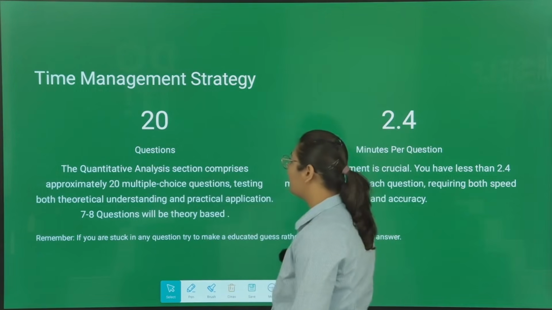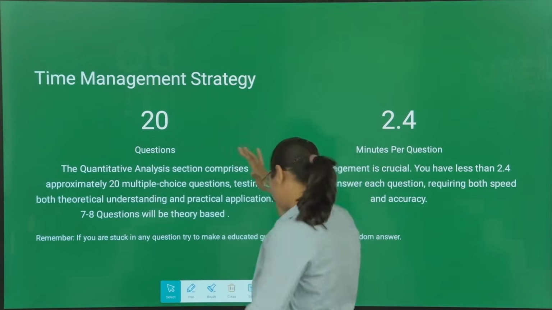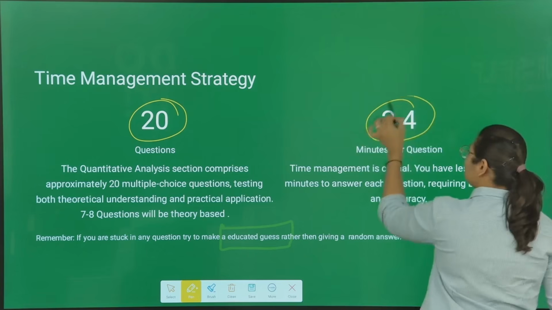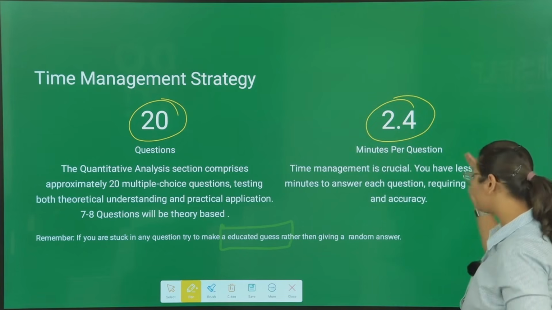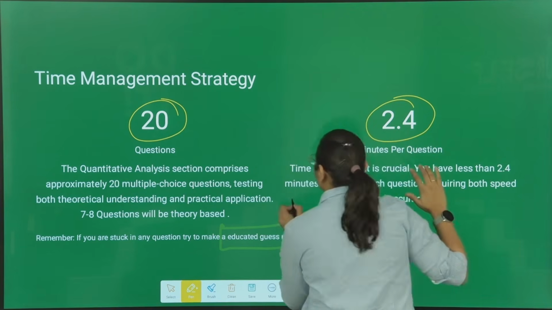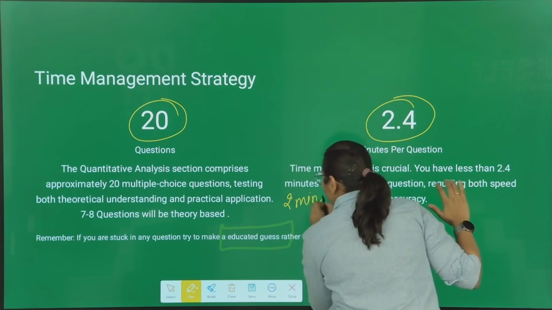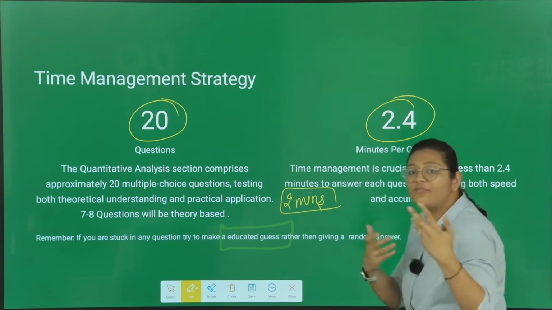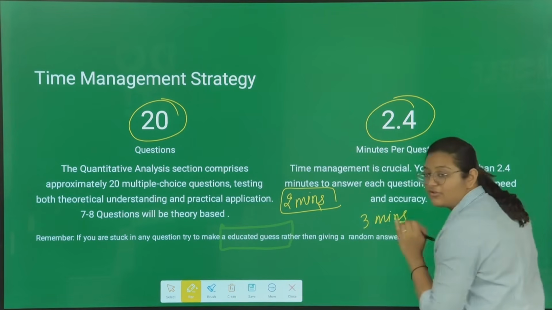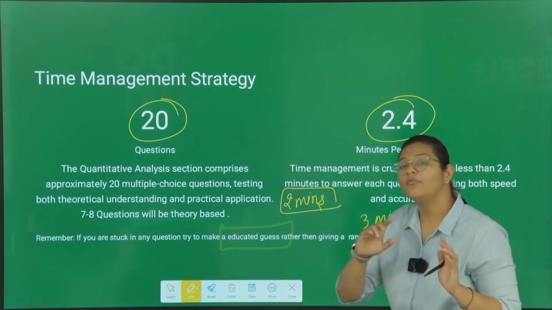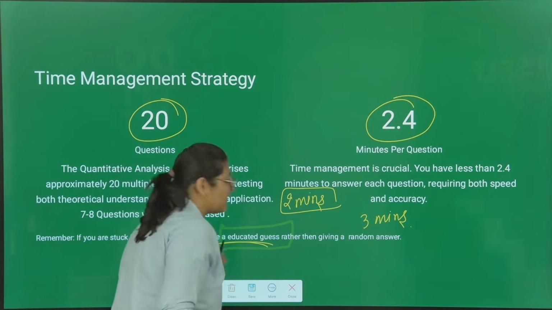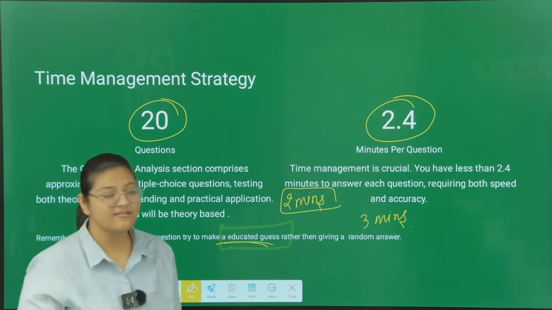Now let us go to the next slide. In time management strategy, everyone knows about it. There will be 20 questions. For each question you will have 2.4 minutes. So make sure that whenever you are solving a question, you solve it within 2 minutes. You are not taking anything more than that. And if you are taking more than 3 minutes for any question, make sure you just leave that question, and don't make a random guess for that answer. Try to make an educated guess, because a random guess doesn't make sense.